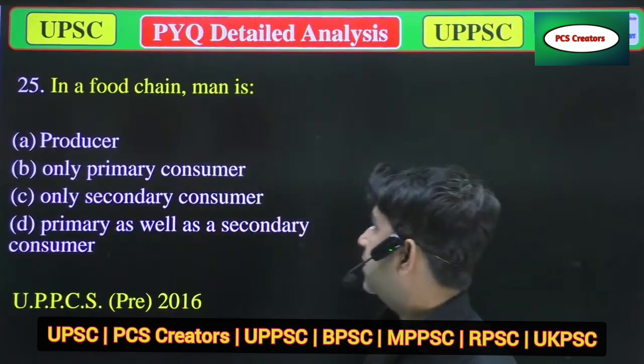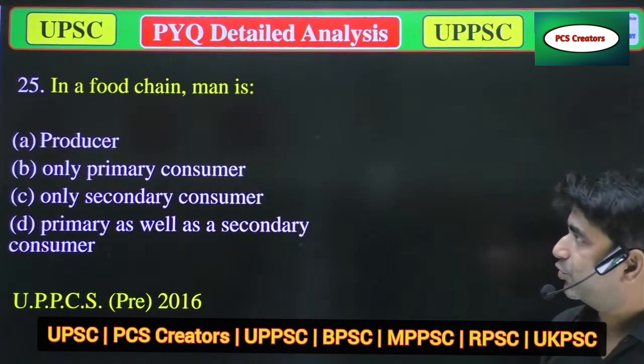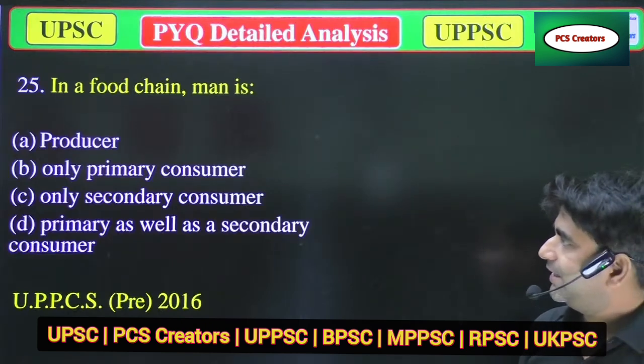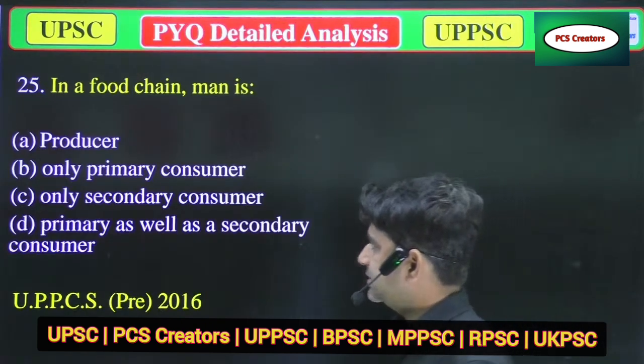So the question was, in a food chain, man is a producer, only primary consumer, only secondary consumer, or D, primary as well as secondary consumer.